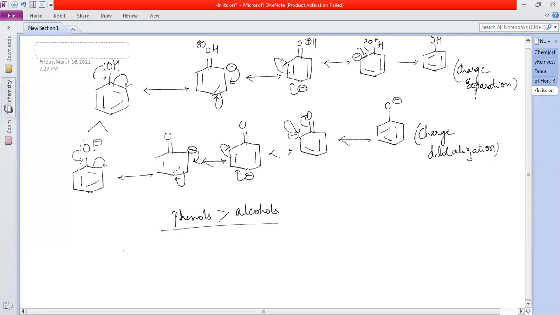Now, look at the acidity of substituted phenols. How the substituent will affect acidity of phenols. Suppose I am introducing this nitro group at ortho and para positions. What is this nitro group? Electron withdrawing group. That means they will withdraw the electron density from the ring. I showed you these resonance structures in some other topic also, I think,